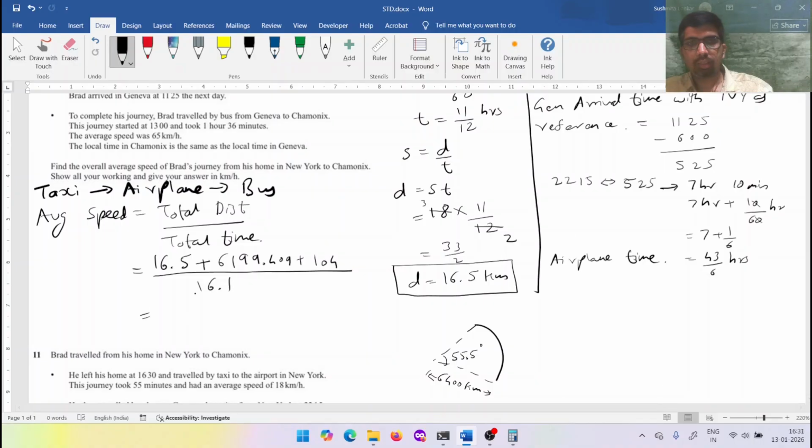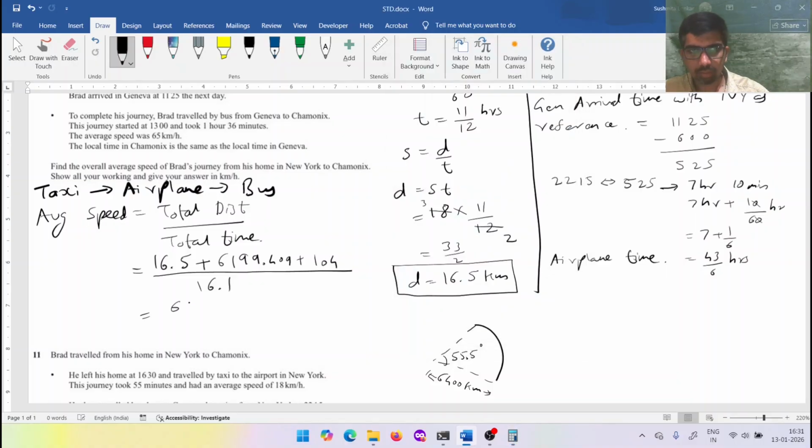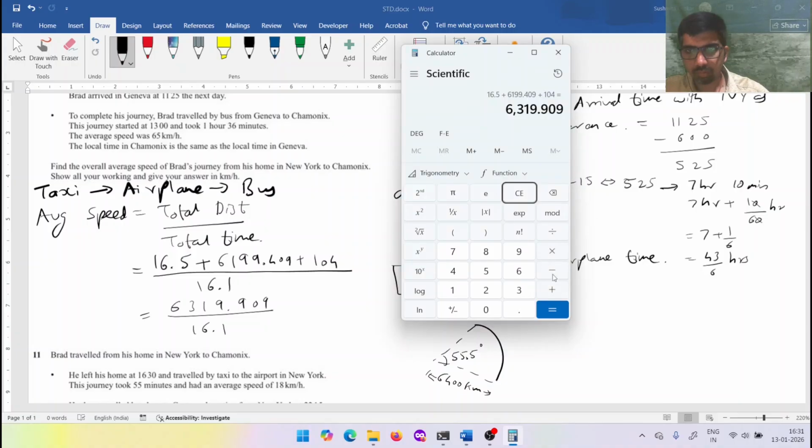Let's add the distances. Let's add the total distance first. We have got 16.5 plus we have got 6199.409 plus we have got 104. So the total distance he has traveled is 6319.909. Now 6319.909 divided by 16.1. Let's divide this distance by 16.1.